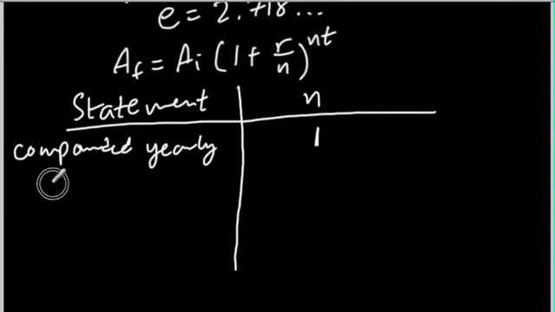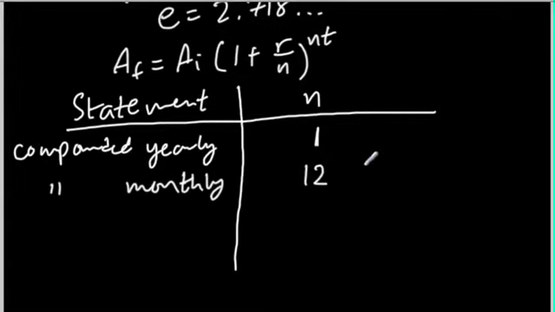What if I had said compounded monthly? If it's compounded monthly, that means the interest is compounded 12 times a year.